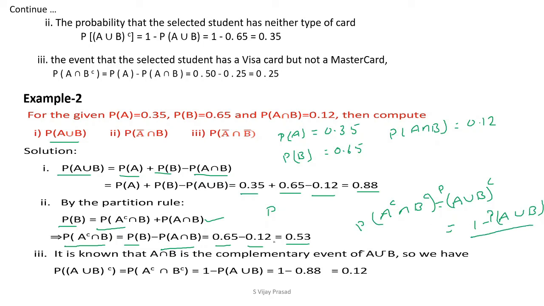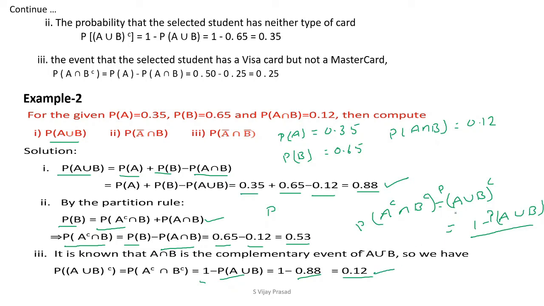Now you know P of A union B from the first part. 1 minus P of A union B is 0.88, which we already calculated in the first part. We are going to substitute it here. When you subtract 0.88 from 1, you get 0.12. This is the answer for the third question.